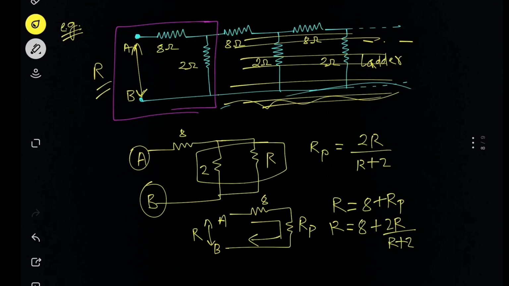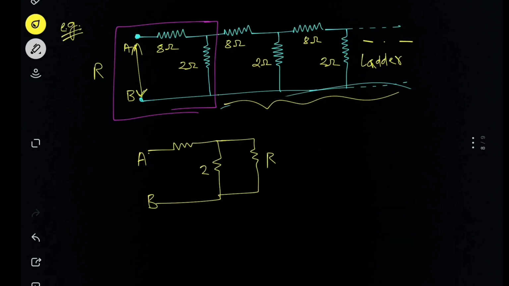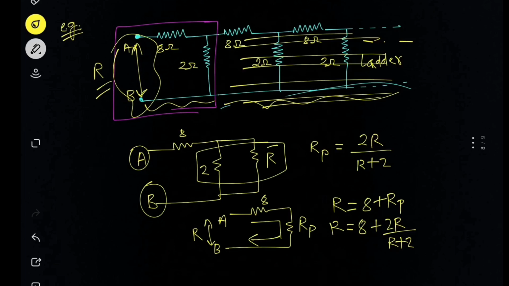Now the rest is simple algebraic calculation, and you can find the equivalent resistance across these 2 points. For this kind of question, the ladder circuit, we always proceed like this: we replace the whole circuit except the first part with the resultant value and proceed with the simple calculation.